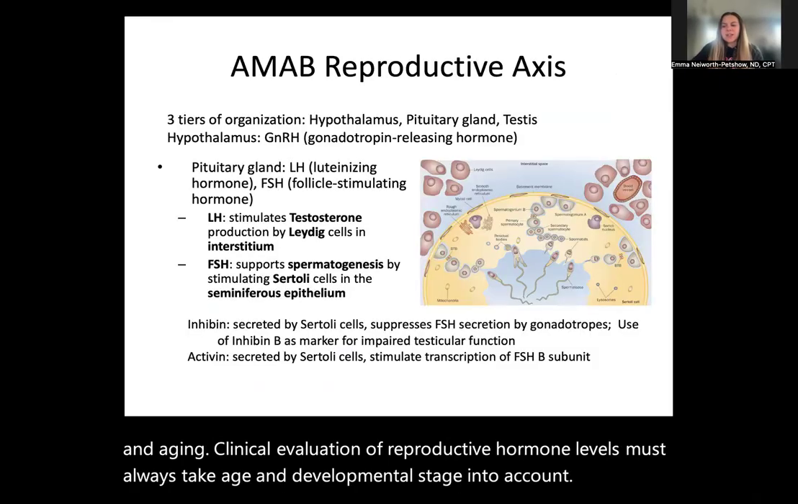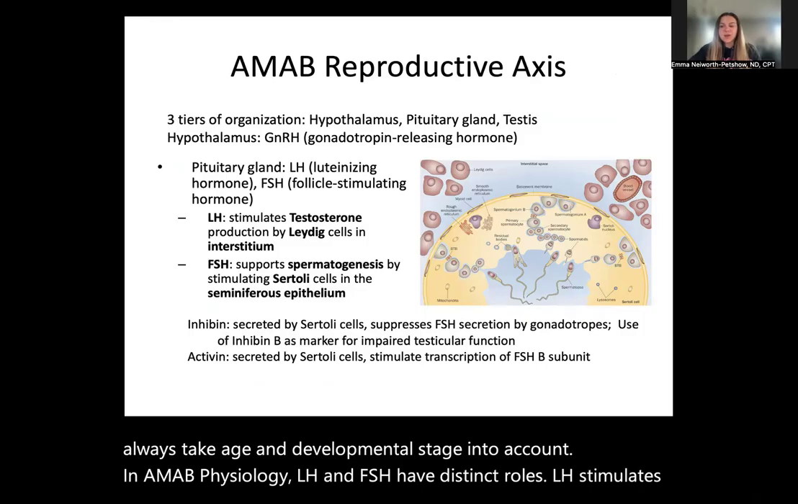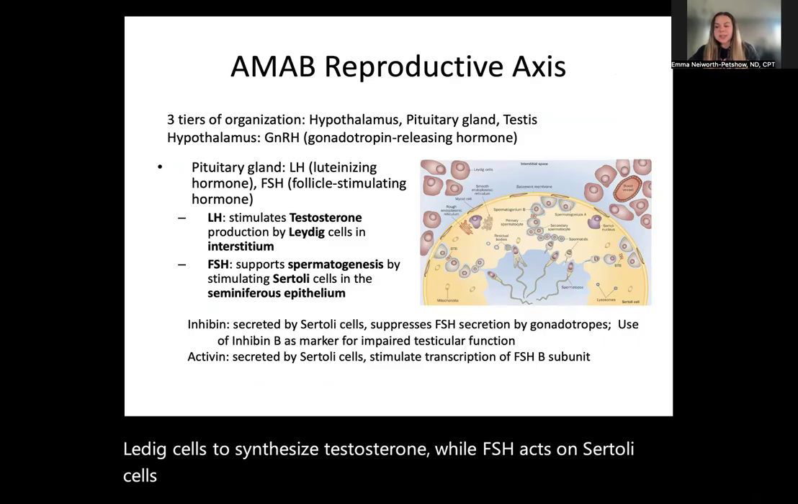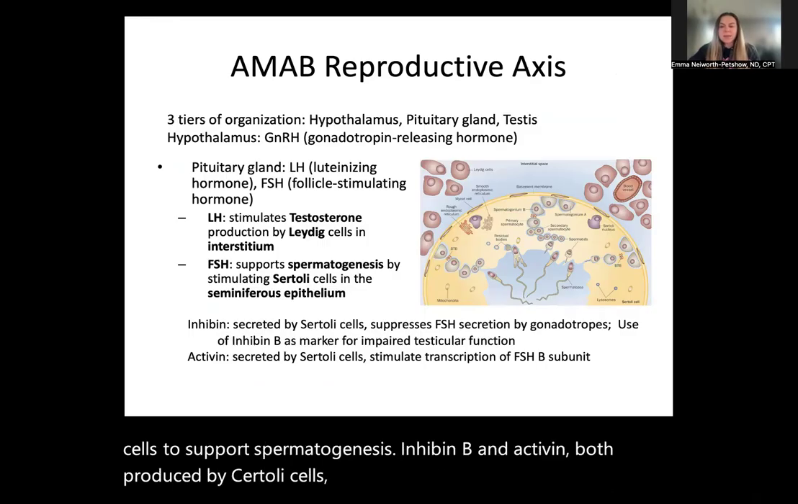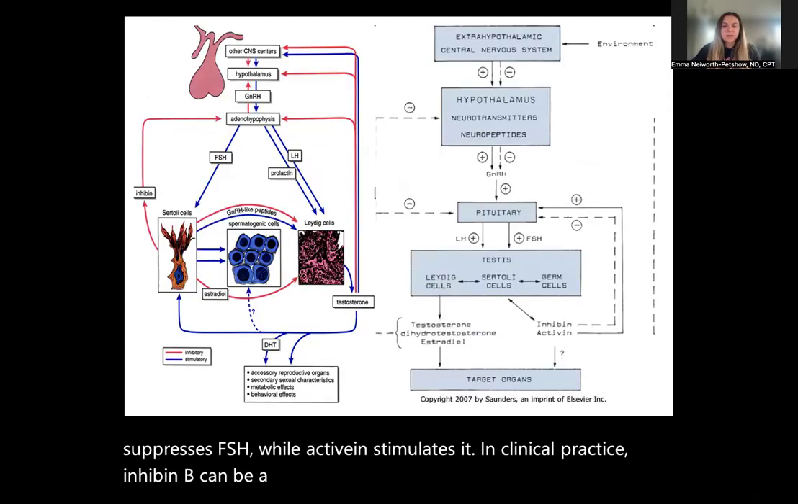In AMAB physiology, LH and FSH have distinct roles. LH stimulates Leydig cells to synthesize testosterone, while FSH acts on Sertoli cells to support spermatogenesis. Inhibin B and activin, both produced by Sertoli cells, provide essential feedback. Inhibin suppresses FSH, while activin stimulates it. In clinical practice, inhibin B can be a useful marker of testicular function.